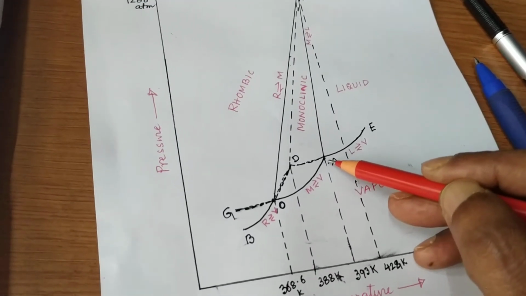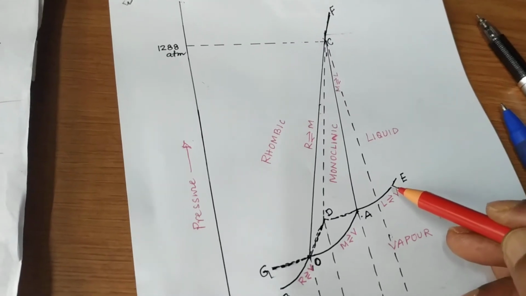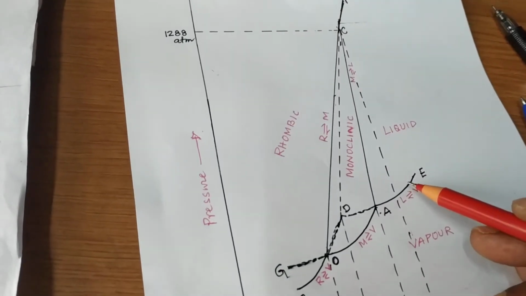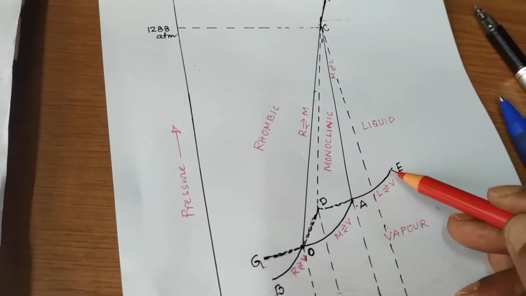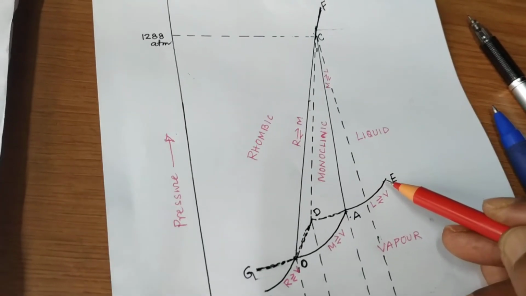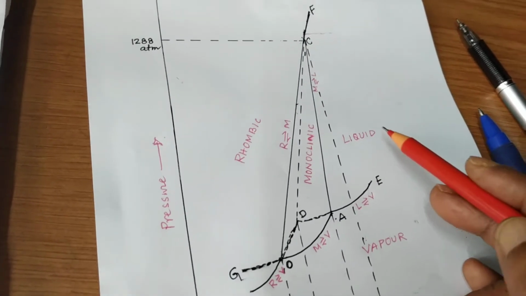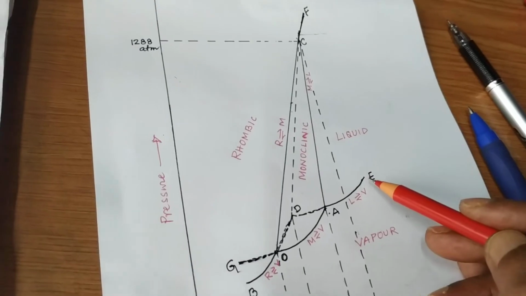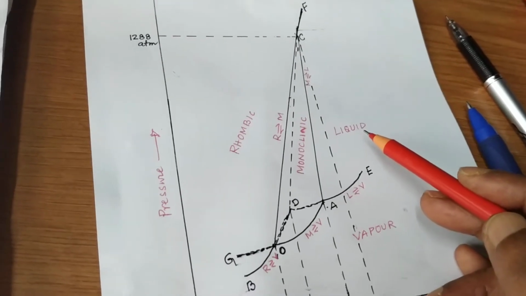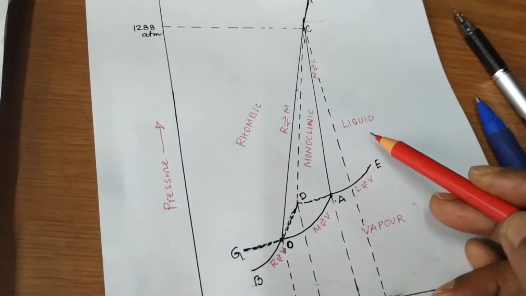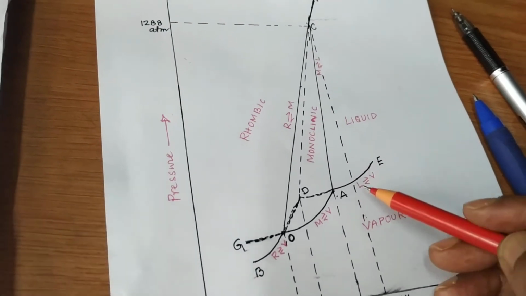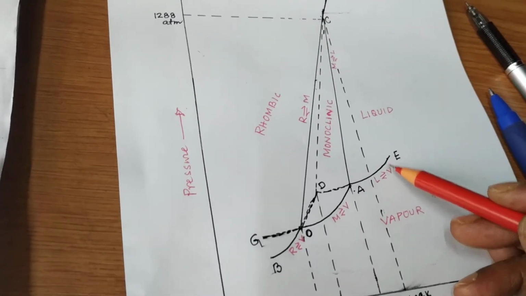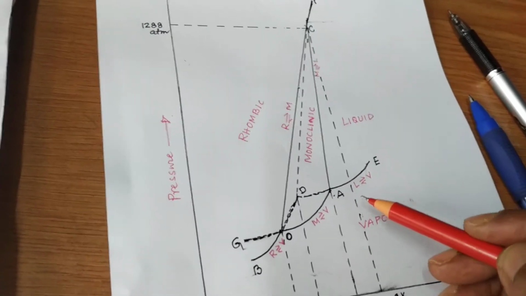The curve starts at A and ends at E, the critical point, beyond which only sulfur vapor can exist. Along the curve, two phases, SL, the liquid, and vapor are in equilibrium. Again, degrees of freedom equals 1. The system is monovariant.